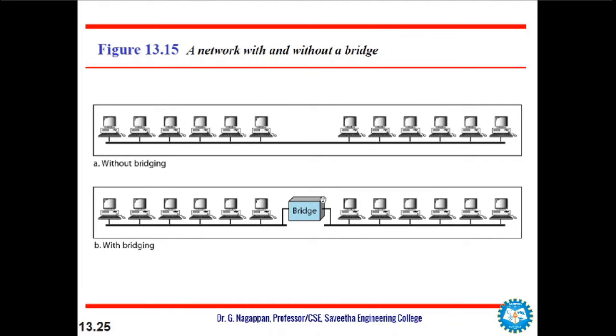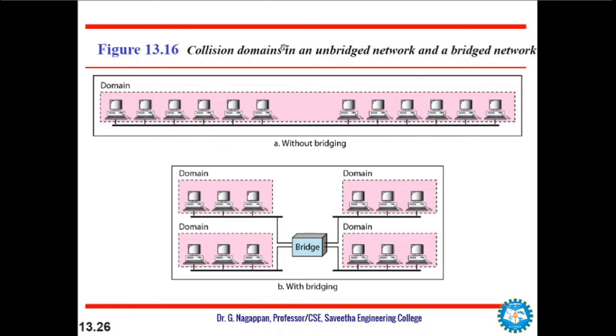So it is obvious that if we further divide the network, we gain more bandwidth for each segment. For example, if we use a 4-port bridge, each station is now offered 10 by 4 Mbps, which is 3 times more than the unbridged network. So this is how introduction of a bridge increases the bandwidth, whereas it also